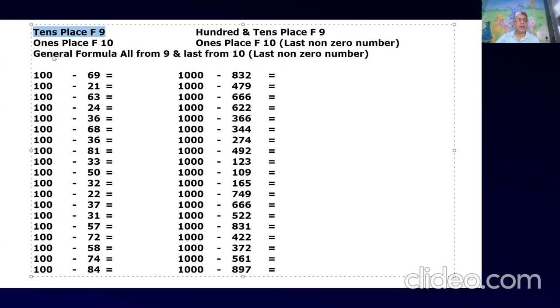Right? Now number bond is said to be two numbers adding up to 9, which is called friend of 9. Everybody write down in your book. That is called number bond. Right? Number bond of 9.